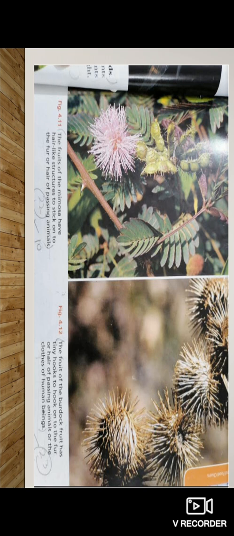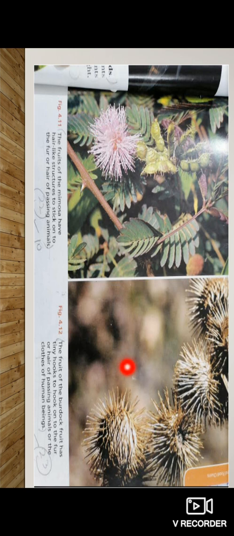Now see, in this picture there is a fruit of mimosa. Look here, it's a fruit of mimosa, and you can see a very fine hair-like structure on it. Now Allah subhanahu wa ta'ala has given this plant a hair-like structure. This hair-like structure on the fruit of mimosa sticks onto the fur or hair of passing animals. Whenever animals come, these fruits get stuck to the body of the animals, and when animals move from place to place, the seeds are transferred to that place through animals.